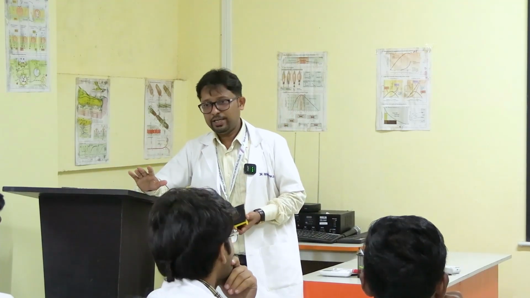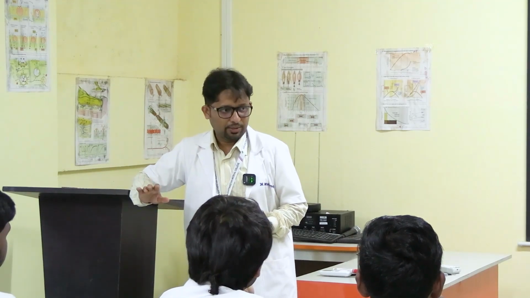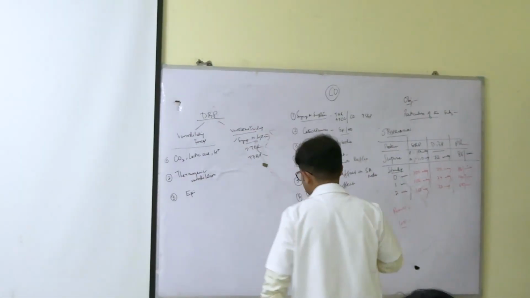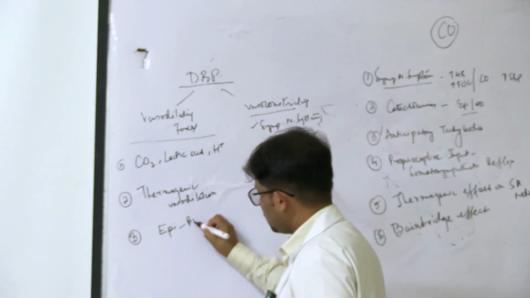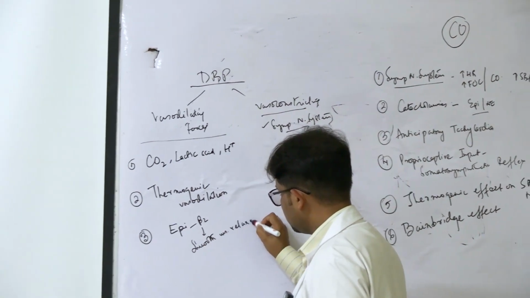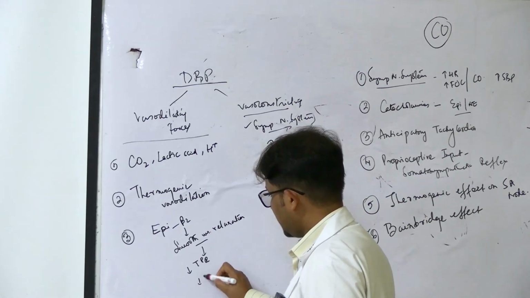In sympathetic terminals, norepinephrine is more than epinephrine, but when you talk of the same two chemicals as hormones from adrenal medulla, epinephrine is many times more. Receptor affinity दोनों के अलग है. Norepinephrine has greater affinity towards alpha receptors and epinephrine towards beta. Beta 2 receptors are present on blood vessels. So when epinephrine acts on beta 2, it causes smooth muscle relaxation. So blood vessels will dilate, total peripheral resistance will fall and diastolic will fall.